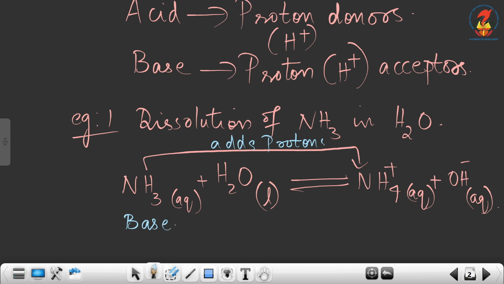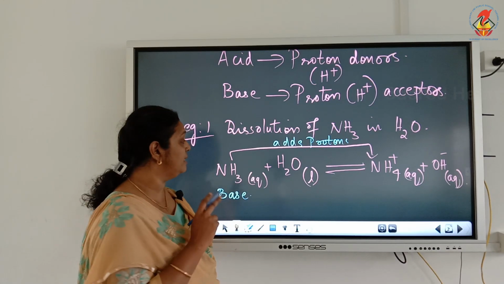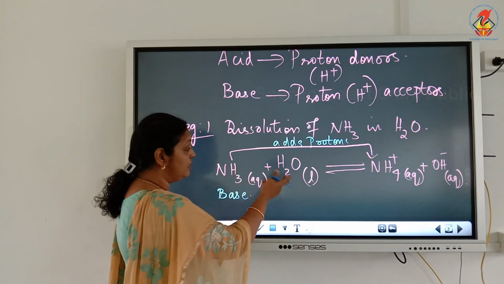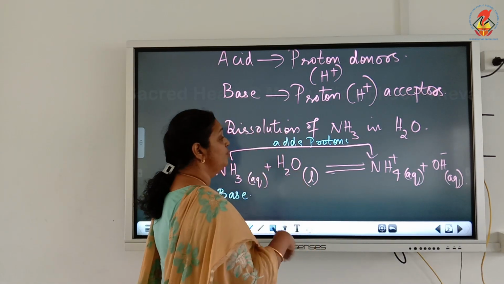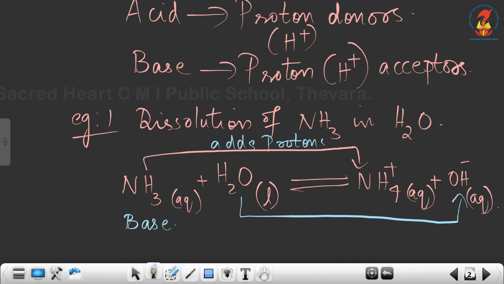Now what did H2O do? H2O donated H plus ion, it loses H plus ion to ammonia, and that H plus is taken by ammonia and changed into NH4 plus. So H2O loses H plus and it changed into OH minus. So here H2O loses proton.